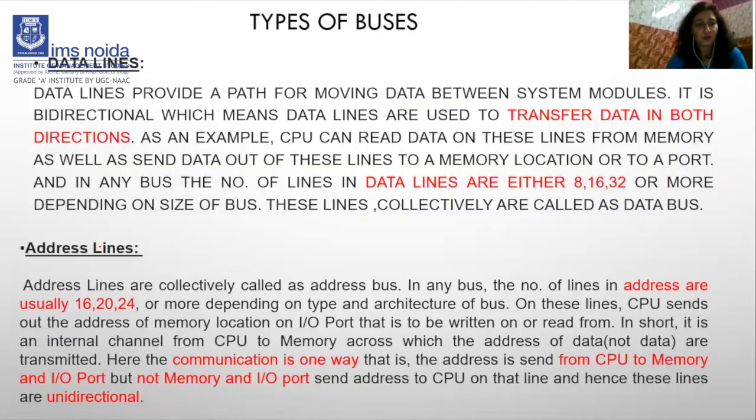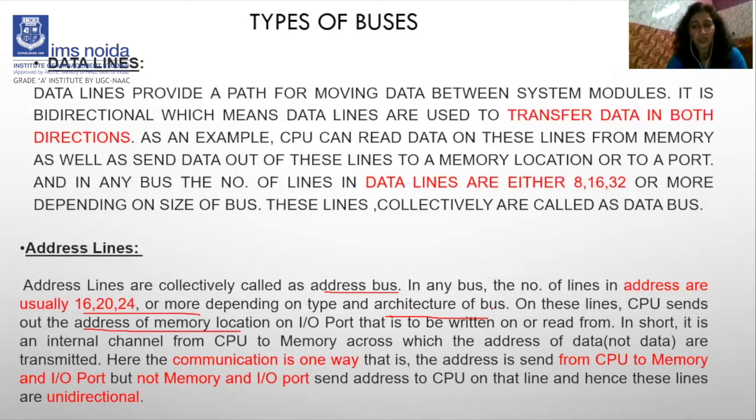So next move on to the address line. First we will read about this. What is an address line? Address line is also known as the address bus. The address lines are collectively called the address bus, right? In any bus, the number of lines in addresses are usually 16, 20, 24 and more. It shows the size of the address bus. It can be a minimum of 16, 20, 24, or more than 24, depending upon the type and the architecture of the bus. Now, on these lines, the CPU sends out the address to the memory location.